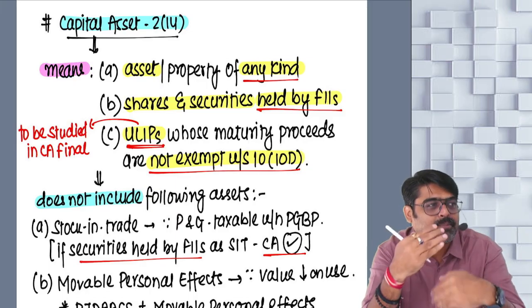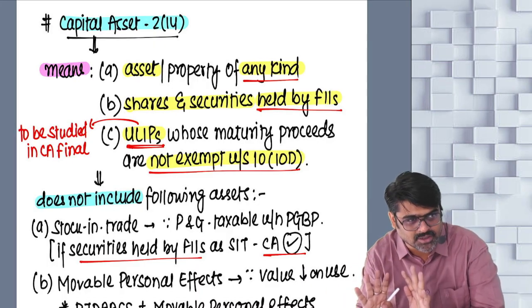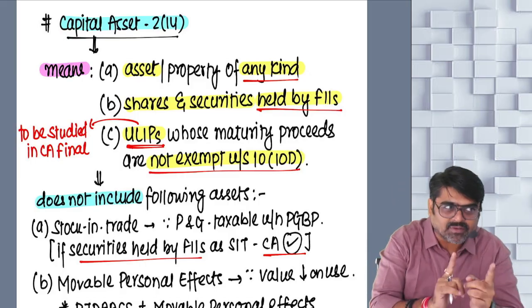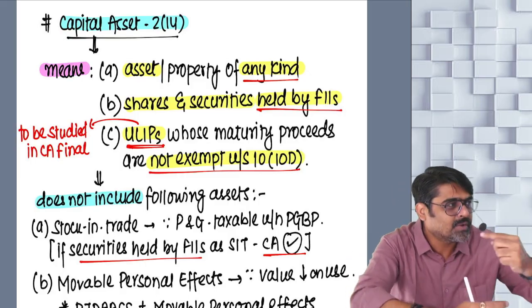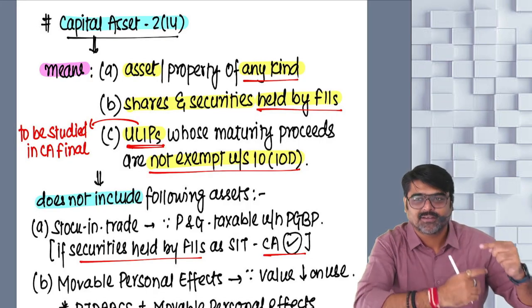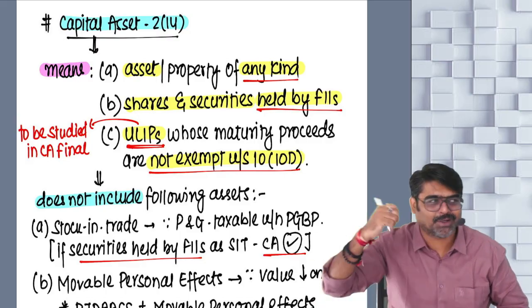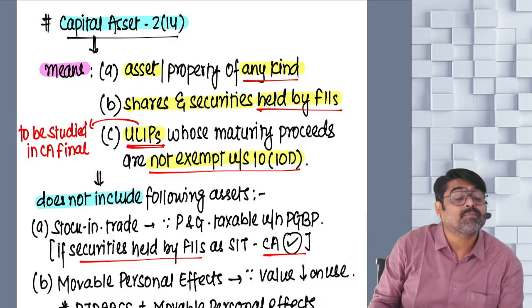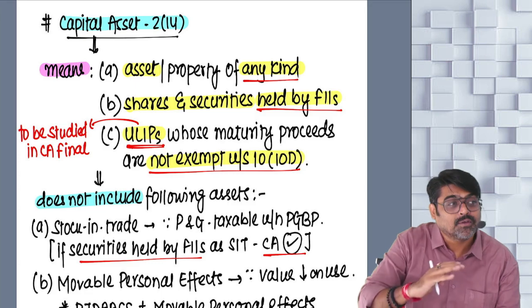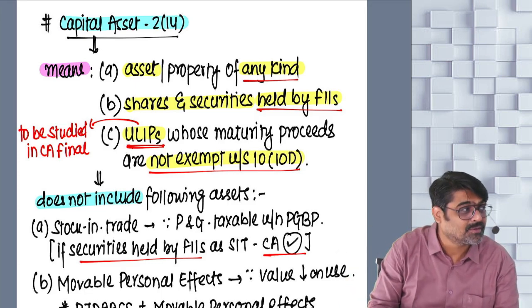So, keep on paying the premium. Your life is already insured. And majority part of that premium will be converted into units. Now this will happen for some years. Okay, after some years, the policy will mature. And at the time of maturity, what will happen? You'll have to give back those units to the insurance company.